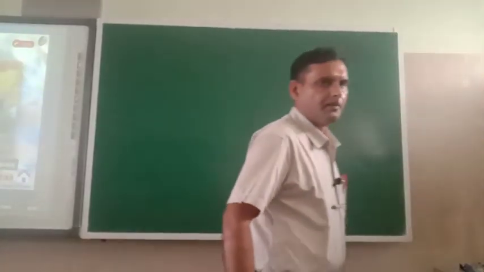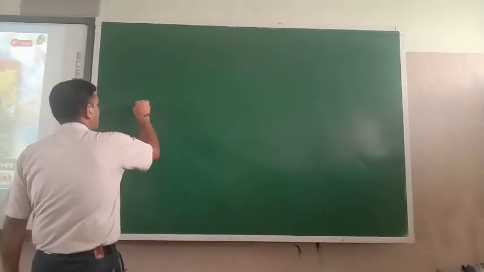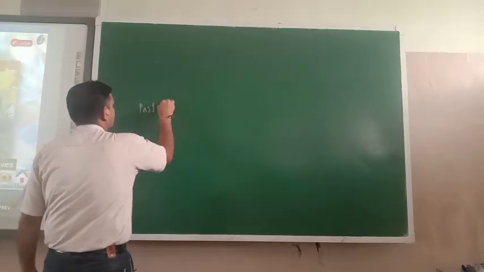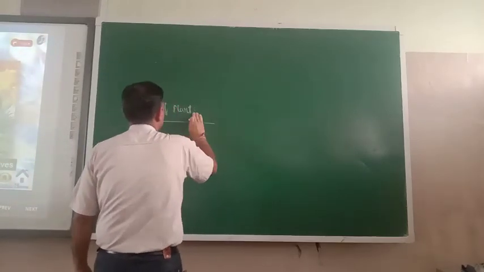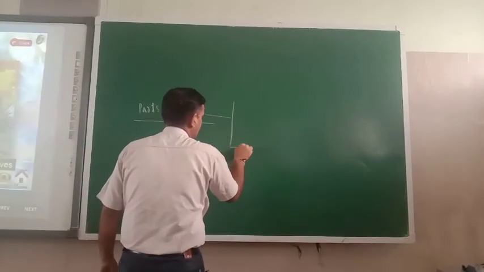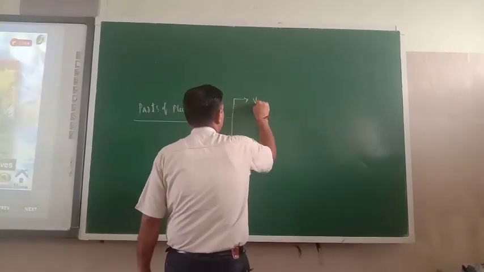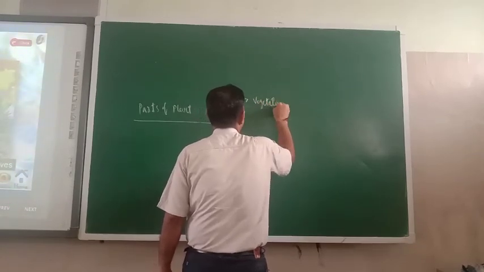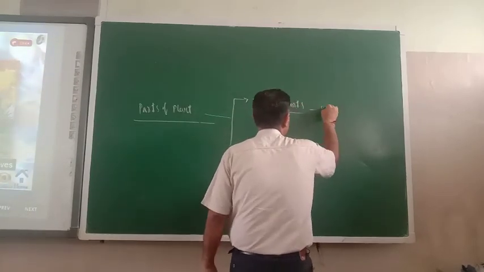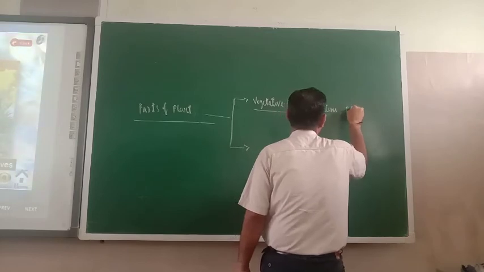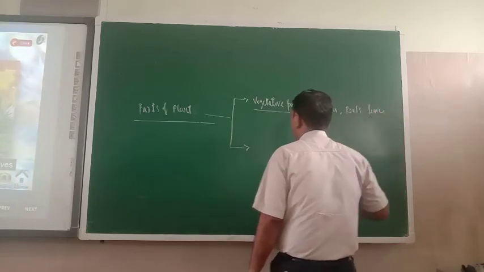Dear cadets, before heading towards asexual reproduction, let us have some idea about the parts of a plant. In plants, there are two parts. The first part is known as vegetative parts. What are these vegetative parts? Stem, roots, leaves. These are vegetative parts.